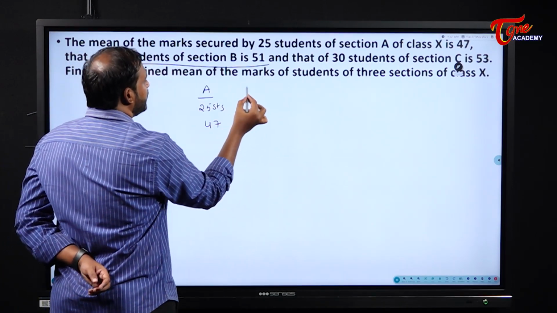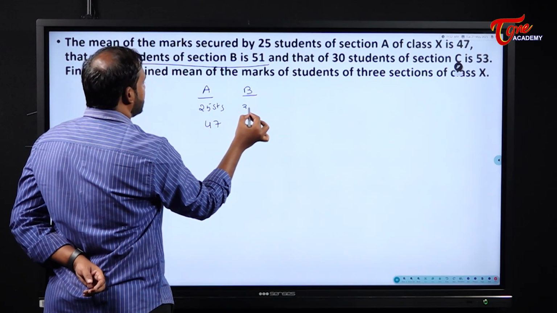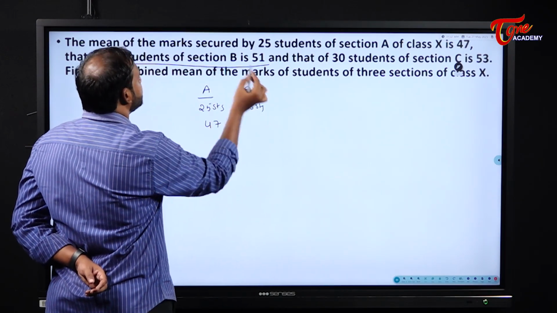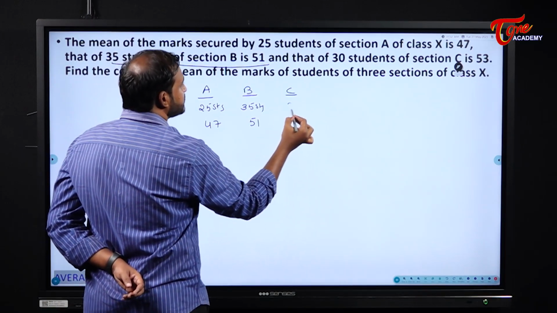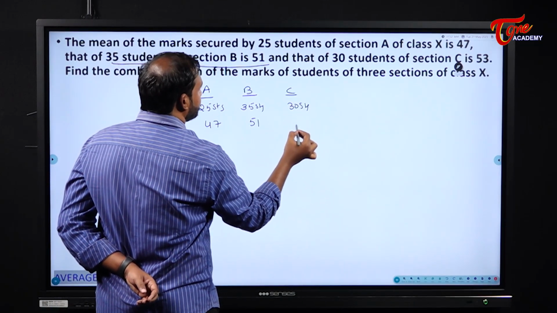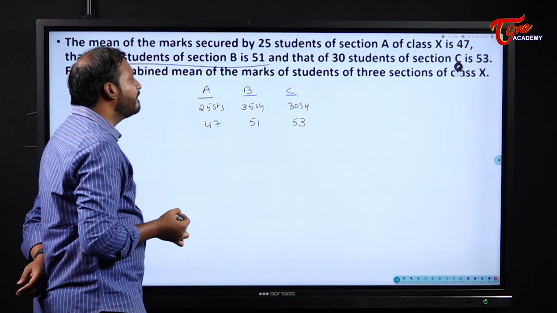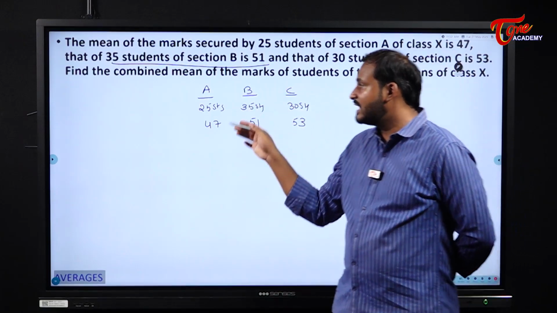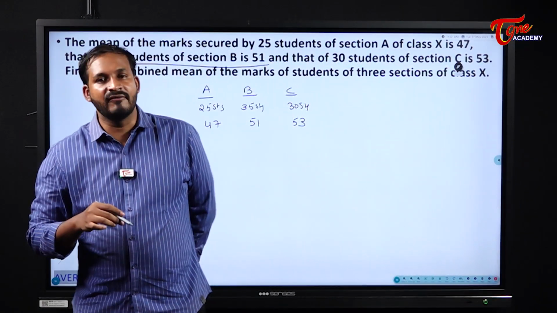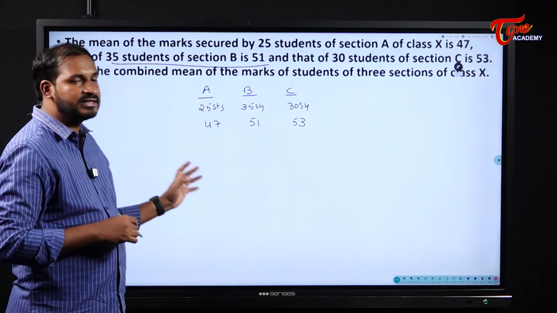When it comes to section B, how many students? 35 students. And the average here is how much? 51. And when it comes to section C, there are 30 students and their average is 53. Find the combined mean of marks of students of all the 3. That means he is asking us the total average marks of this entire 10th class.